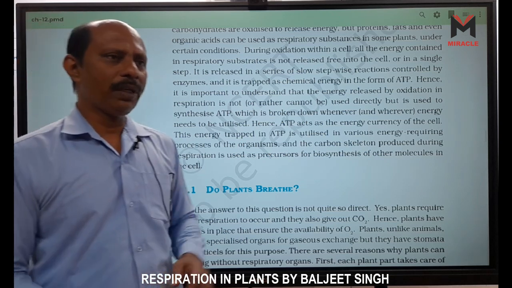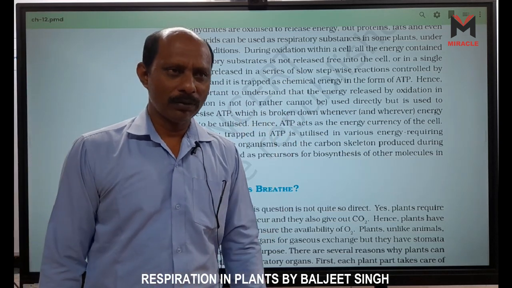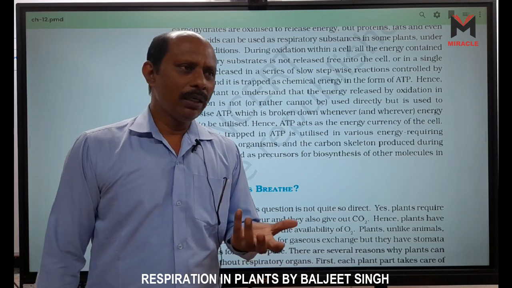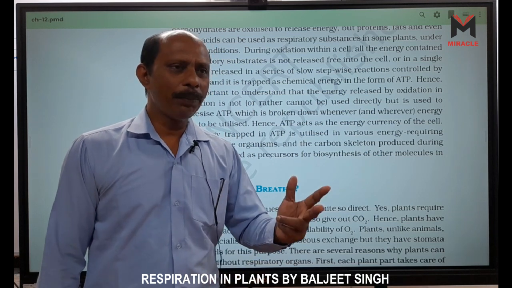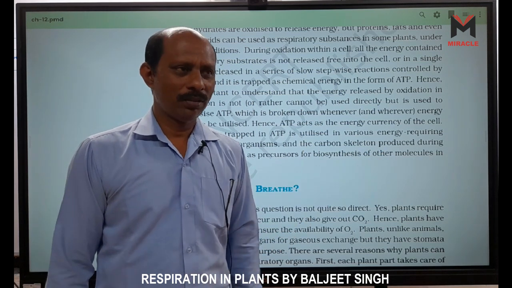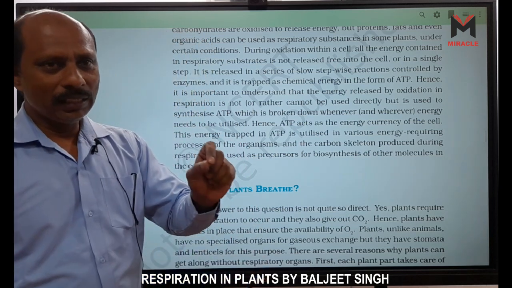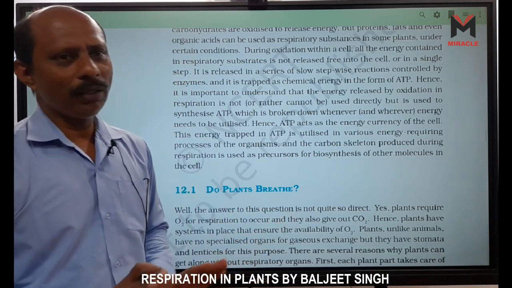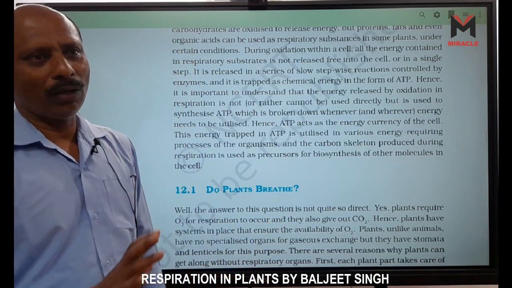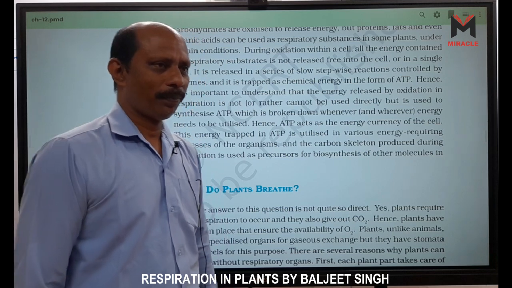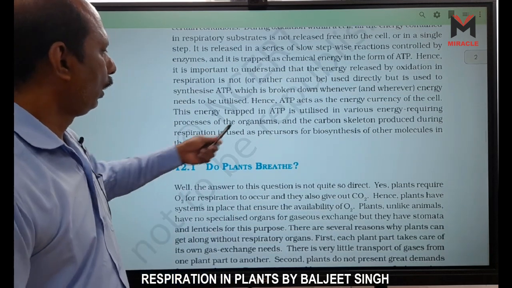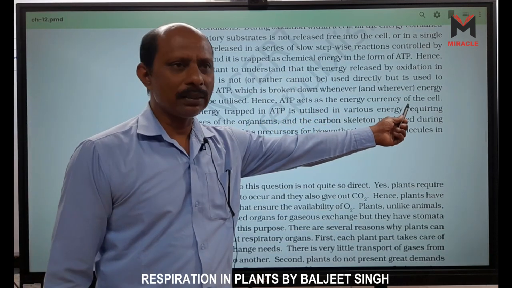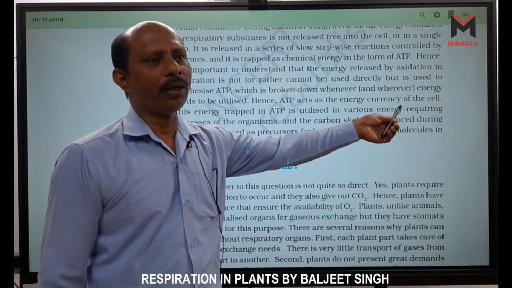Like in glycolysis, 4 ATP are formed, but we gain only 2 ATP because 2 ATP are immediately used, right? But this energy is used after the formation of ATP. Without formation of ATP, our cells cannot use energy. Hence, ATP acts as the energy currency of the cell. Sometimes it is called the energy coin of the cell.